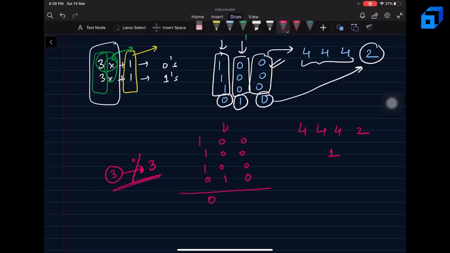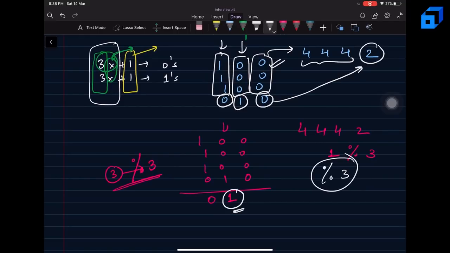When I take the sum, I get 1. I take a mod with 3, I get 1. So this bit which is here is representing the bit which is actually left out, right? Because when I take the mod with 3, all the bits which are occurring thrice, in multiples of 3, are being cancelled out, and the only left bit here is 1, right?